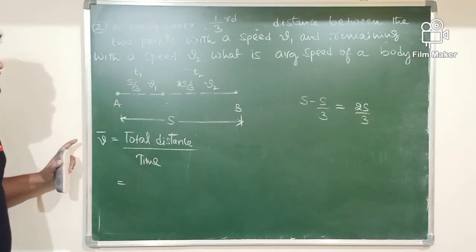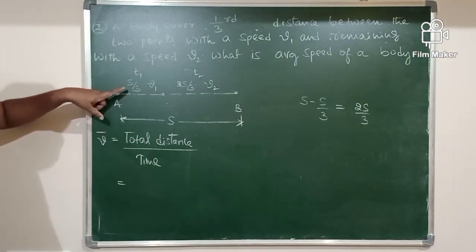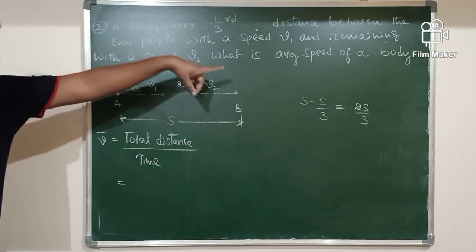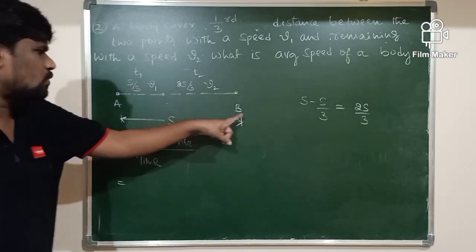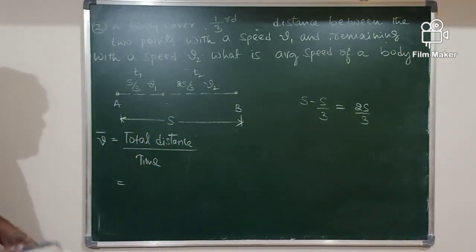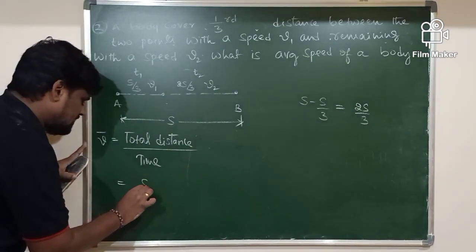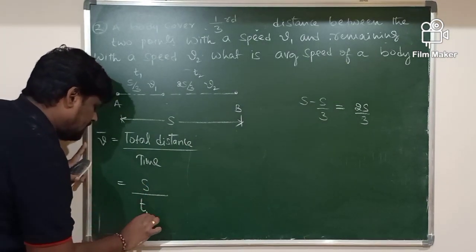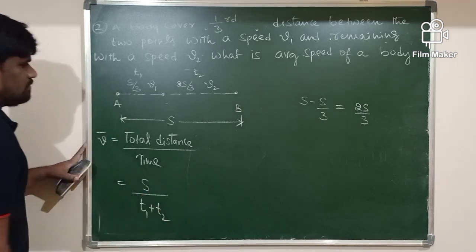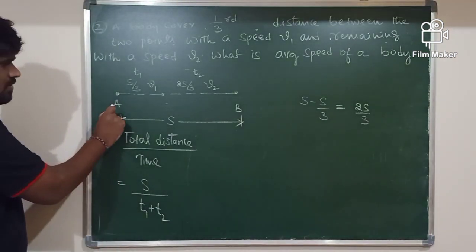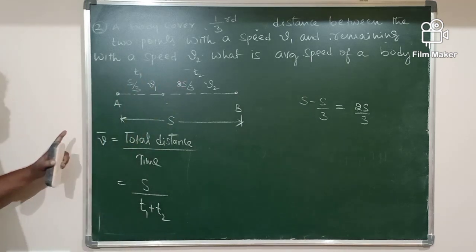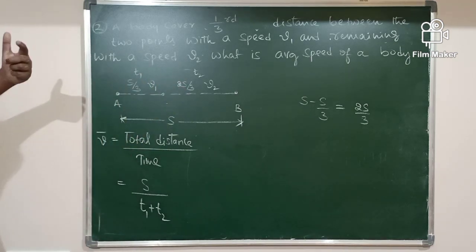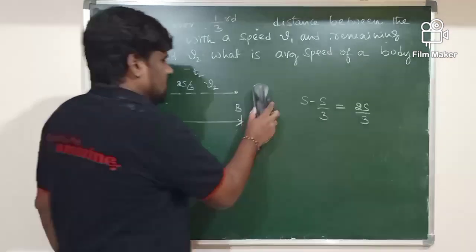How much is the total distance? Total distance is S by 3 plus 2S by 3, which is S here. So total distance is S, divided by T1 plus T2. T1 is the time for the S by 3 distance. T2 is the time taken by the body to cover the 2S by 3 distance here.